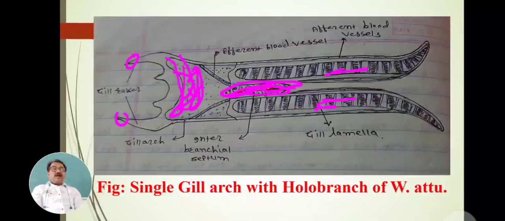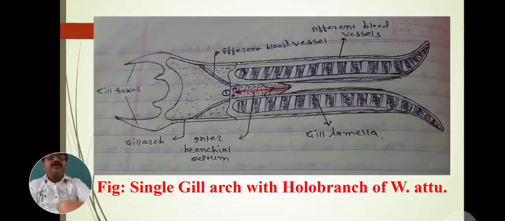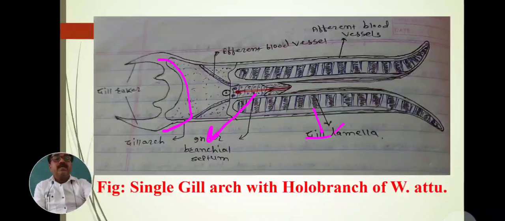The gill arch is hard, tough, with a C-type appearance. It is generally shaped like the letter C, and on this gill arch the gill rakers are borne. This is the interbranchial septum, and these are the gill lamellae. Numerous gill lamellae are present, and in the gill lamellae the actual gaseous exchange takes place. Carbon dioxide from the blood is diffused out, and the dissolved oxygen in water is absorbed by the gill lamellae.